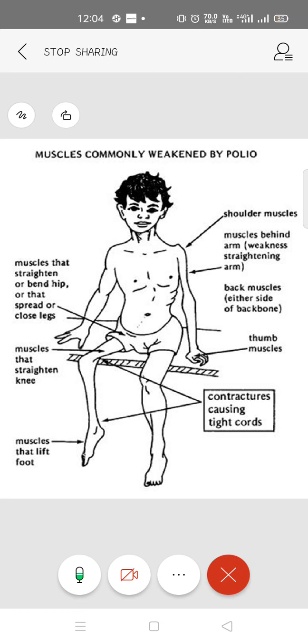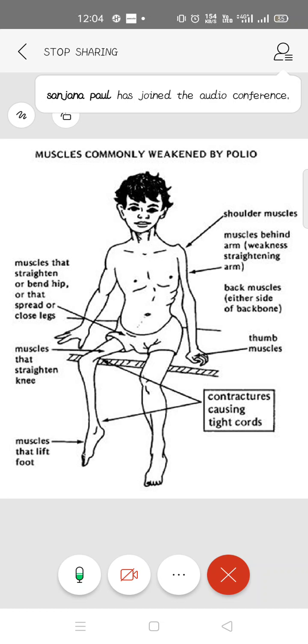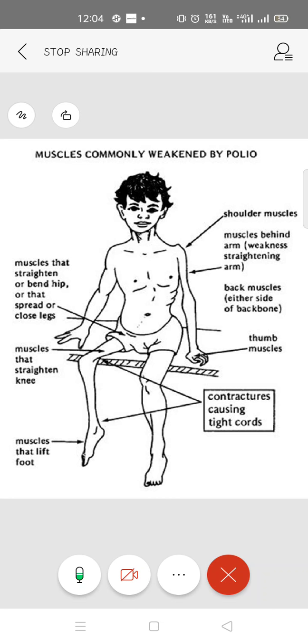You can see that on the upper side one hand is shown as a disabled hand and the other side is shown as a good one, and in the legs also one is good and the other is disabled. That is just to show the difference, and you can see that it is very clear. At first you can look at the shoulder, how it has been weakened.